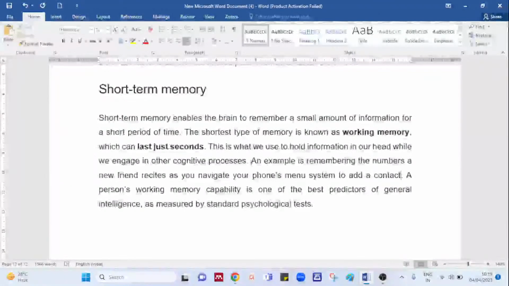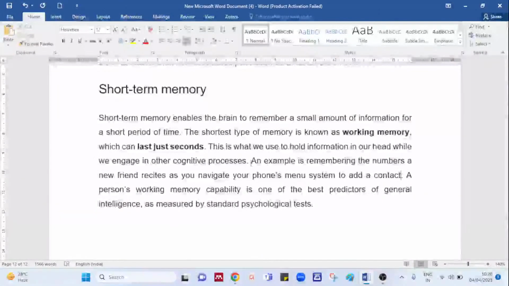The span of this short memory is measured by a psychological test. You don't have to remember this much, just that it is for a shorter span of time. It is also called working memory, and it talks about the span for which you hold the memory.